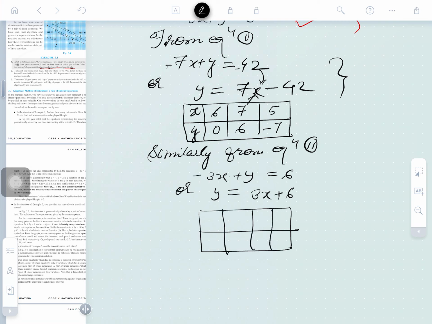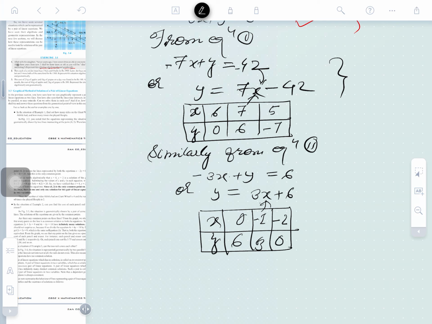It's clear. Here it's x and it's y. In the place of x we will put 0, 6 will come. In place of that we will put 1, minus 1. So here, minus 3 plus 6, 3 is there, minus 2 you will put here, minus 3 into 2 is minus 6, 0 will come. So three sets of solutions we found like this. Is that clear? Three sets of solutions are there. Okay, is that clear right now?